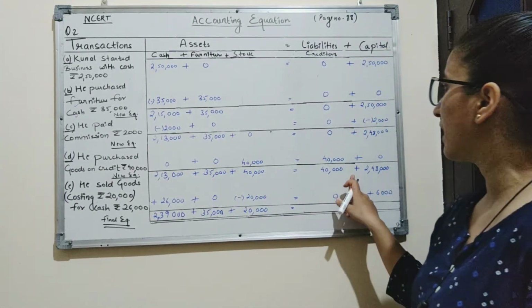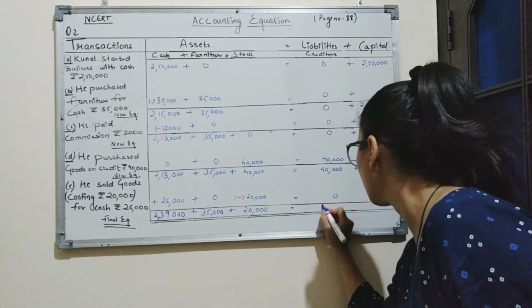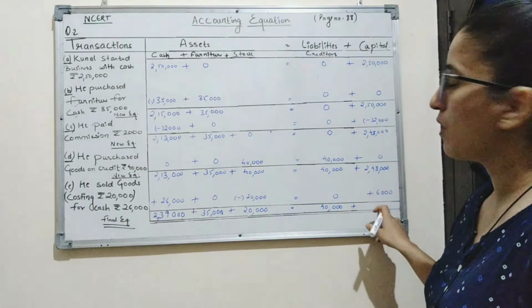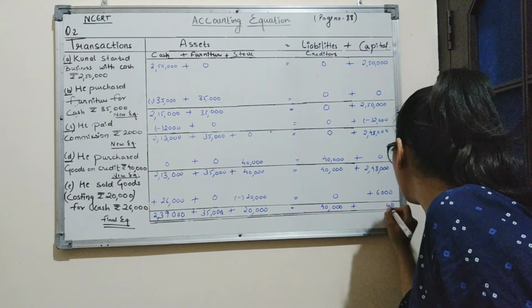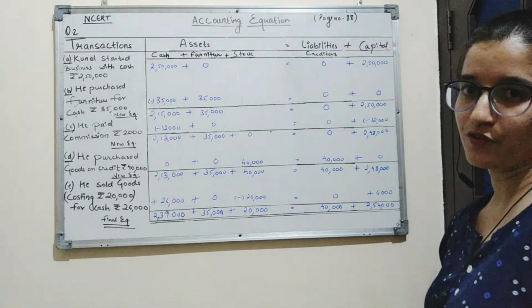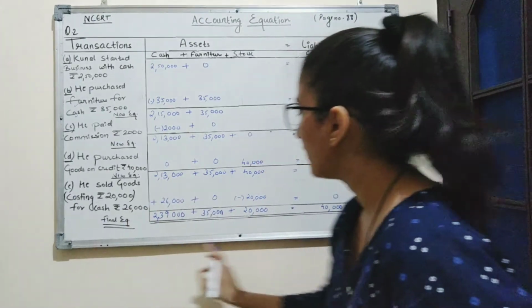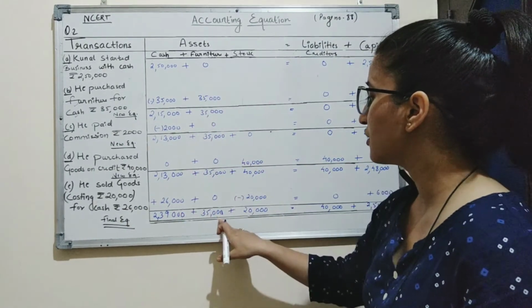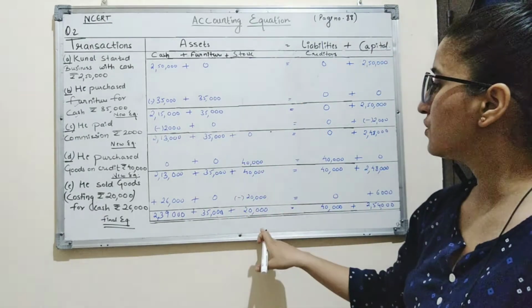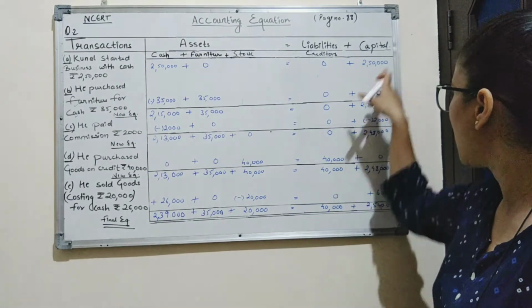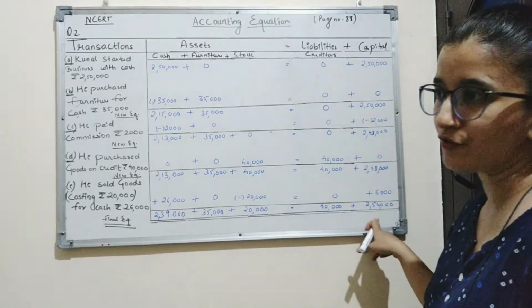Here the amount of liability will remain the same, that is 40,000, and the amount of capital we get 2,54,000. So this is the final equation where cash is of rupees 2,39,000, furniture amounting to 35,000, stock amounting to 20,000, creditors 40,000, and capital 2,54,000.